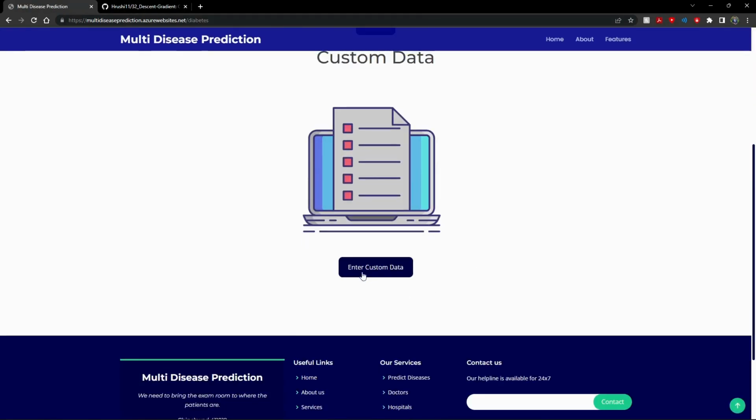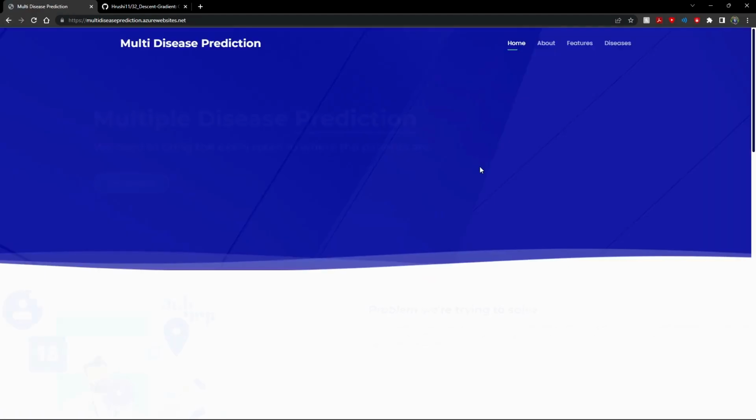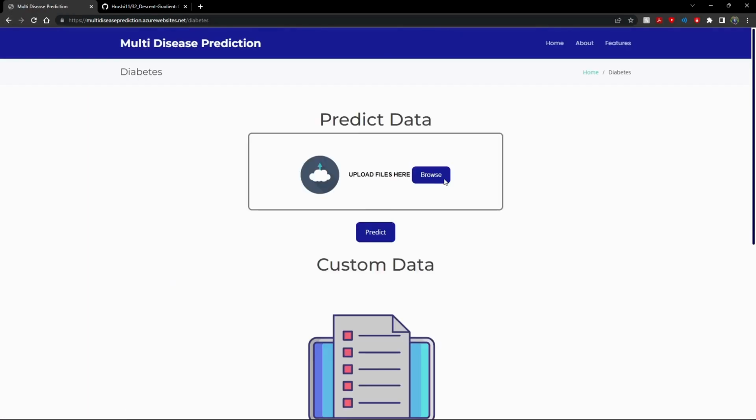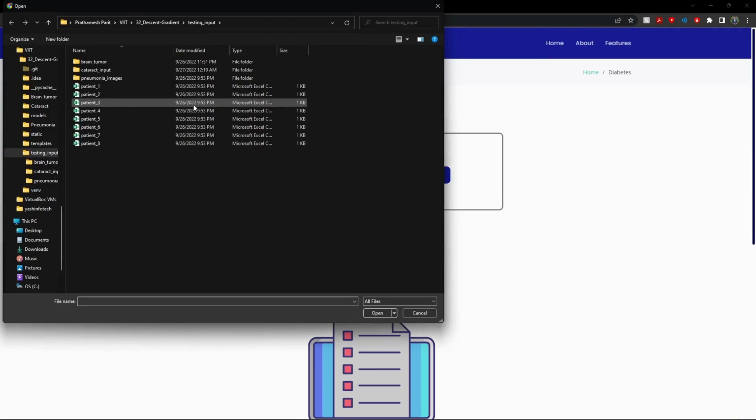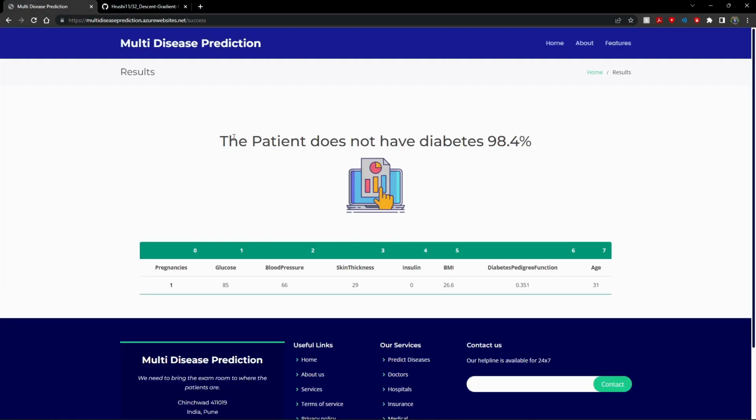So the same goes with diabetes as well. If we predict on diabetes, it predicts that the patient has diabetes, with a 68% chance. And it doesn't always predict that the patient has diabetes. If we click on browse, choose the second patient and predict, it shows that the patient doesn't have diabetes with an accuracy of 98%.